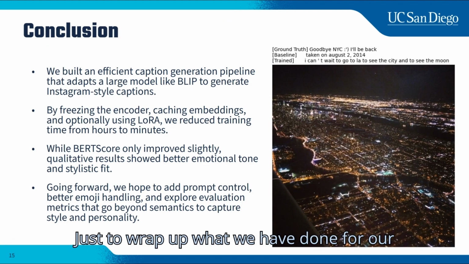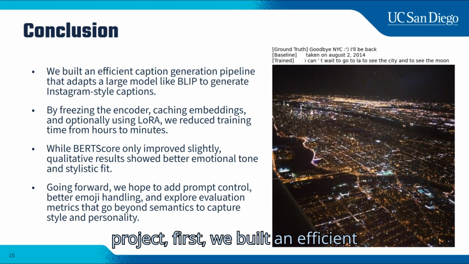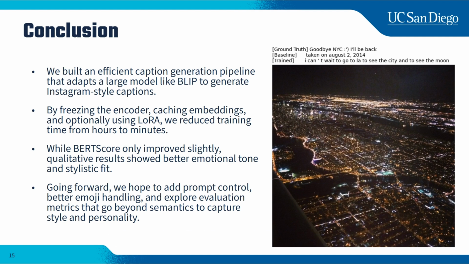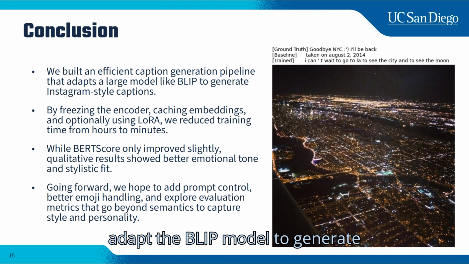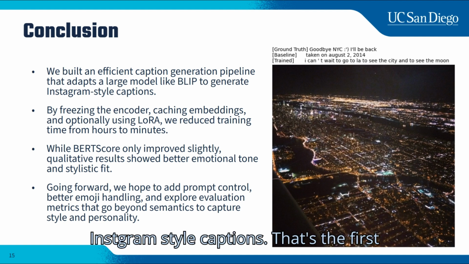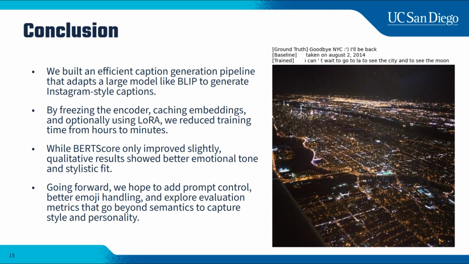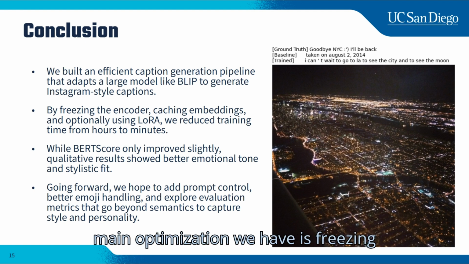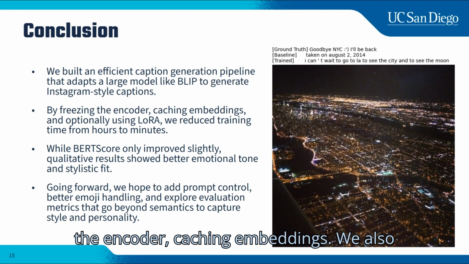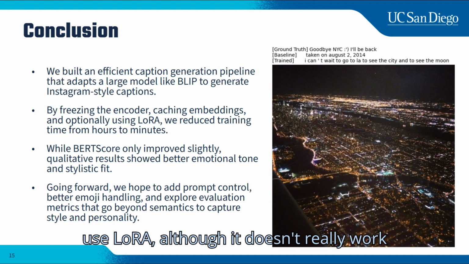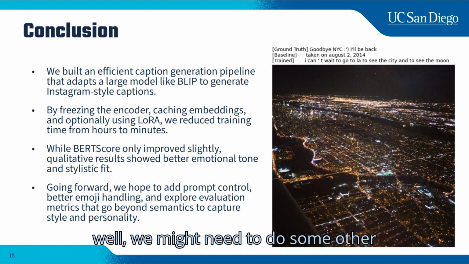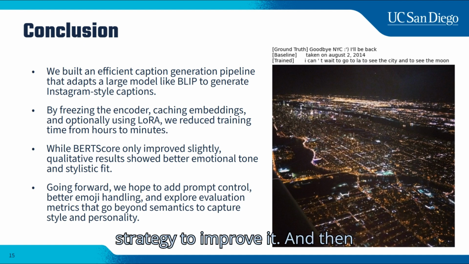Just to wrap up what we have done for our project. First, we built an efficient caption generation pipeline that adapts the BLIP model to generate Instagram-style captions. That's the first thing we did. And then the main optimization we have is we froze the encoder and cached embeddings. We also used LoRA, although it doesn't really work well. We might need some other strategy to improve it.